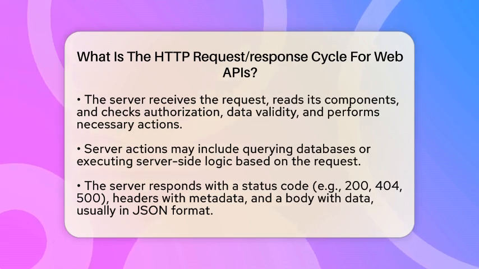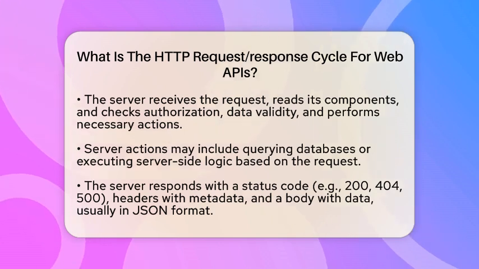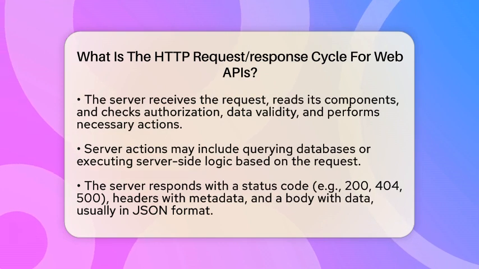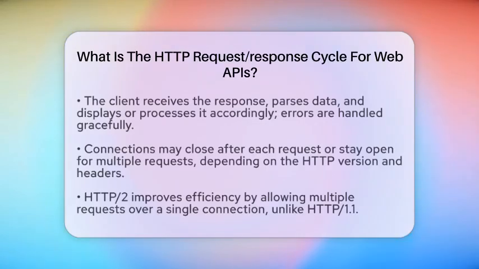This response includes a status code, like 200 for success, 404 if the resource isn't found, or 500 if there's a server error. It also has headers with metadata, such as content type or caching instructions, and a body with the data you asked for, usually formatted as JSON for APIs.